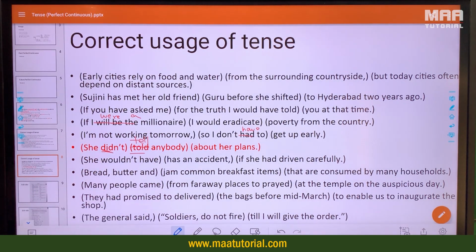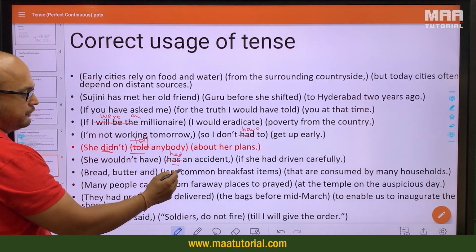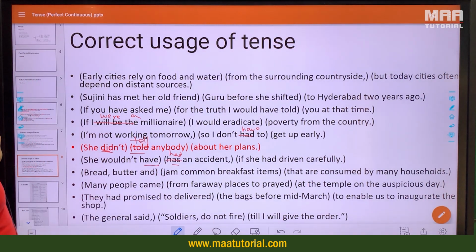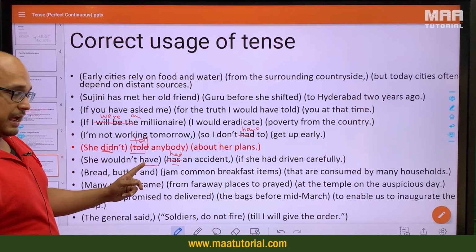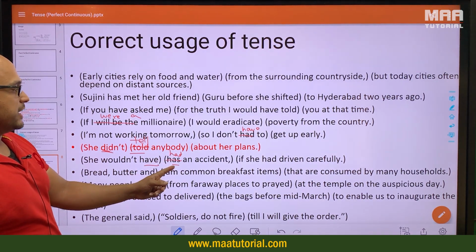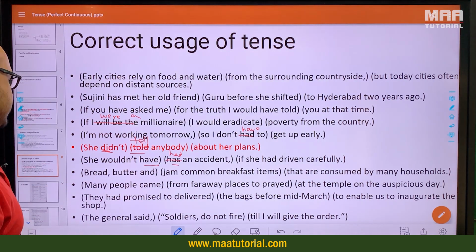She wouldn't have has an accident. No, she wouldn't have had an accident. Had is the V3 form of have, and this have is the auxiliary verb. Would not have is the perfect tense auxiliary, and then we are using had as the V3, the third form of the main verb have here.